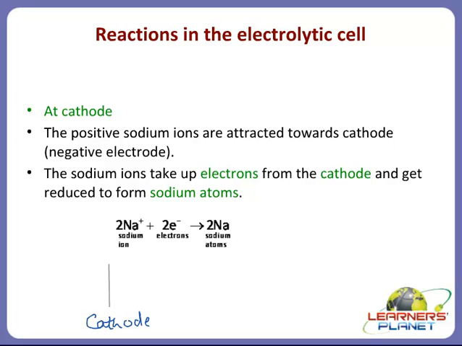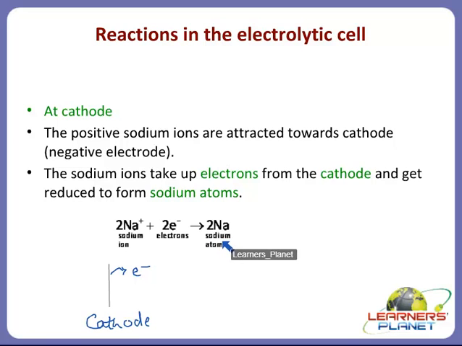Now this is providing electrons. So what will happen? Sodium ions will take up electrons from the cathode, and will be reduced, and they will form sodium metal. So where are we going to get our metal? At the cathode, that is the negative electrode.